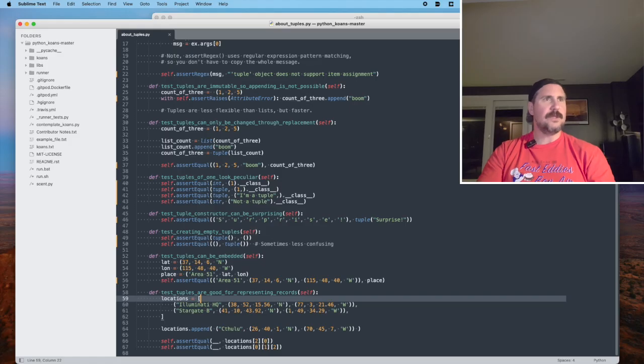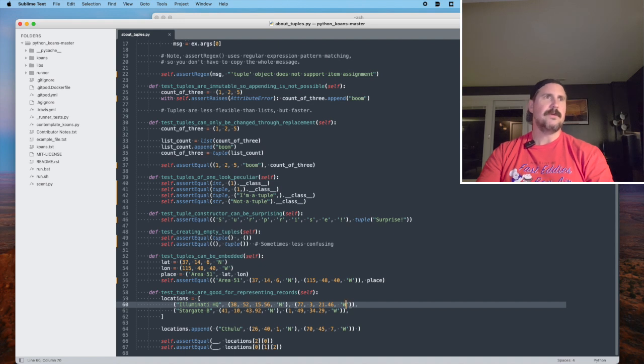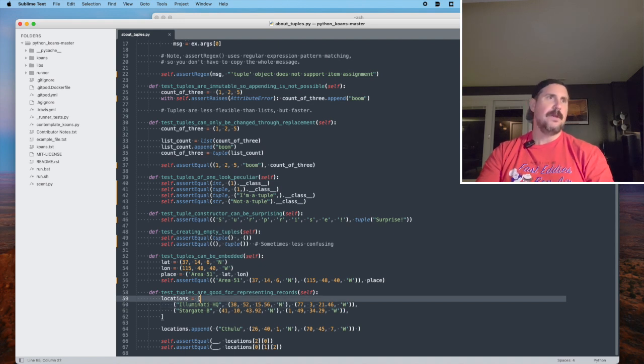All right, the last test on this file, line 58. Test tuples are good for representing records. Okay, so now it looks like we've got a list with two items inside, and those items are tuples with tuples inside them. And that list is set to a variable called locations.